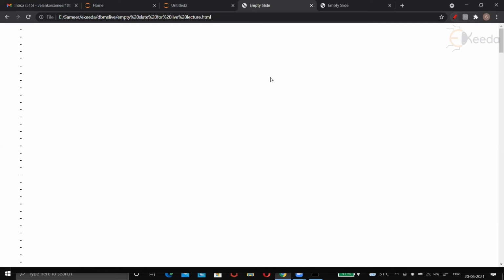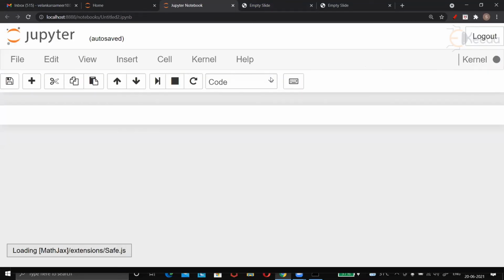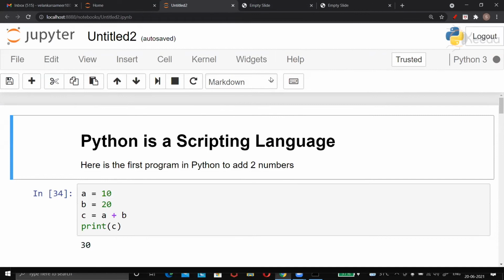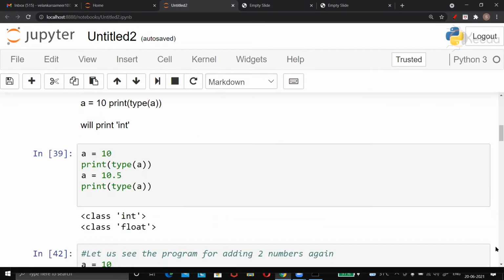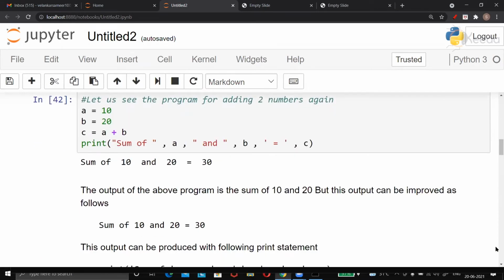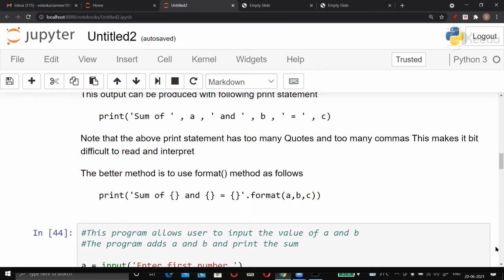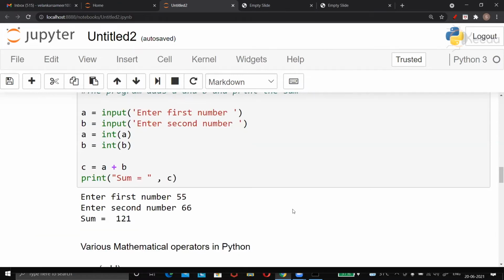So after learning math operators and precedence of operators, now I want to come back to this program that we were seeing yesterday. Just give some time for this to get loaded. This was Jupyter Notebook that we were learning, and we had a program where we were printing the sum of two numbers. Just check this code.